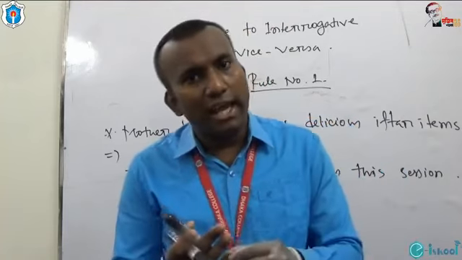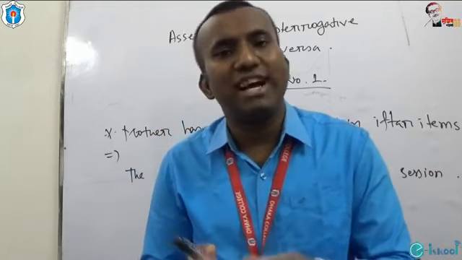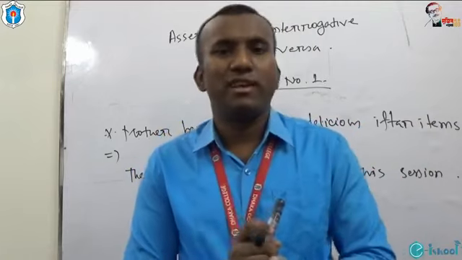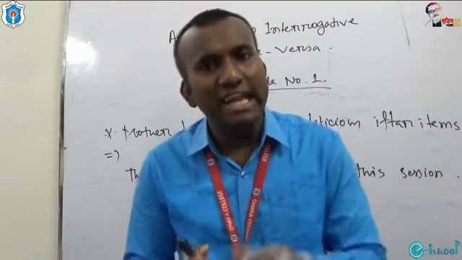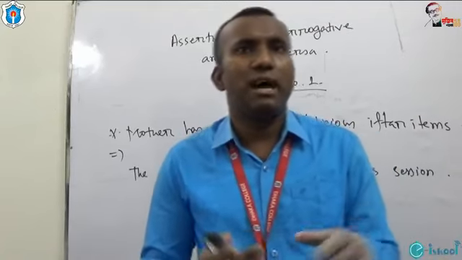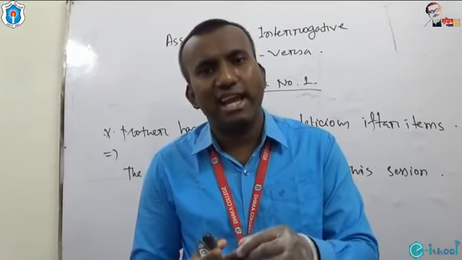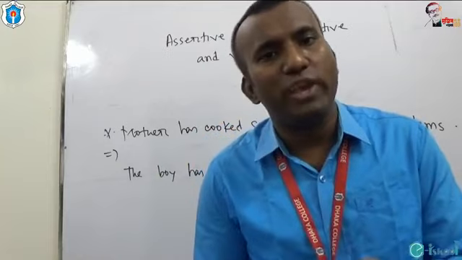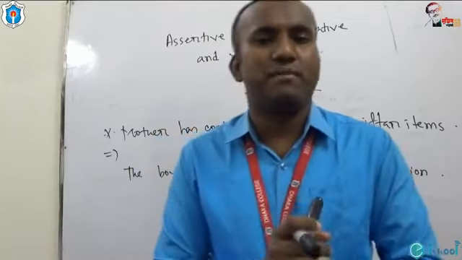There are some modal auxiliaries also: shall, should, may, might, can, could, will, would, must, need, dare, ought to. These are the modal auxiliary verbs.